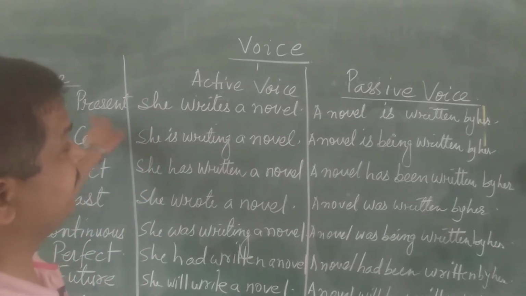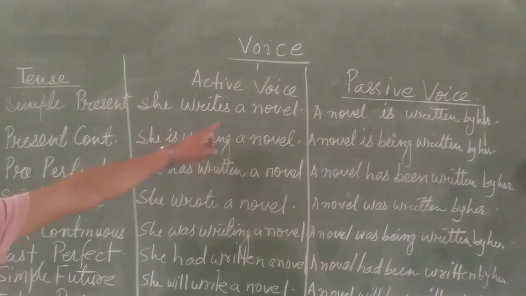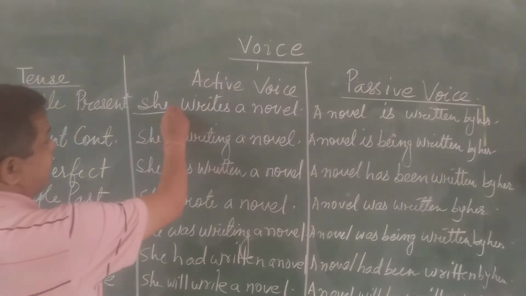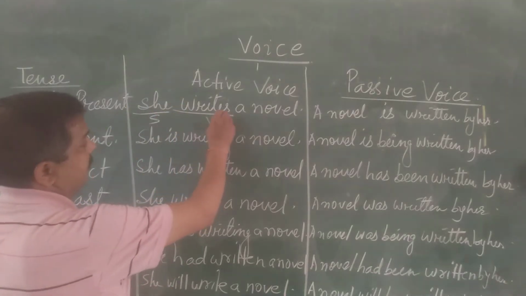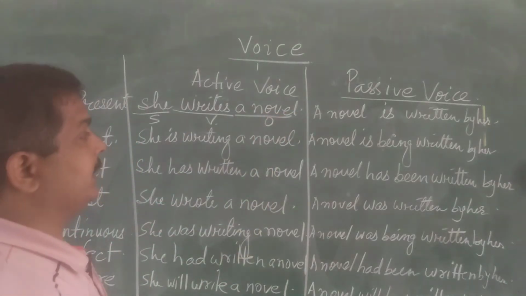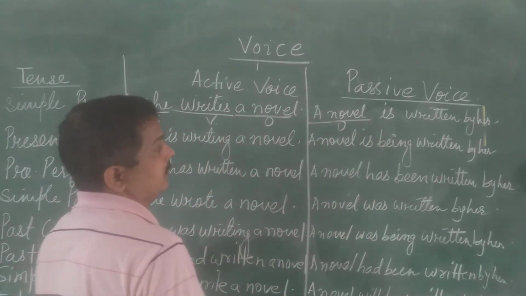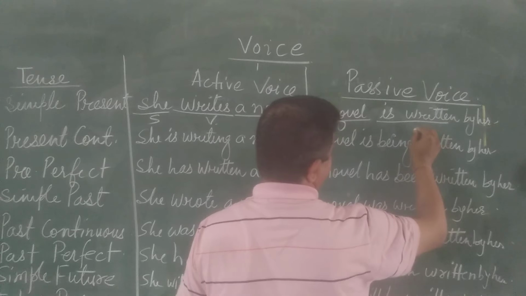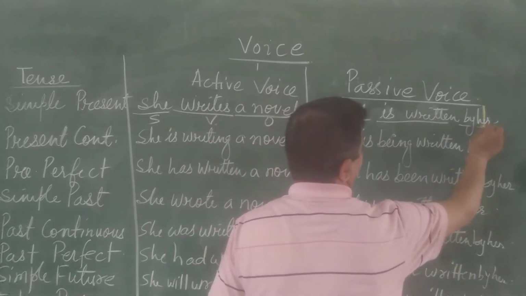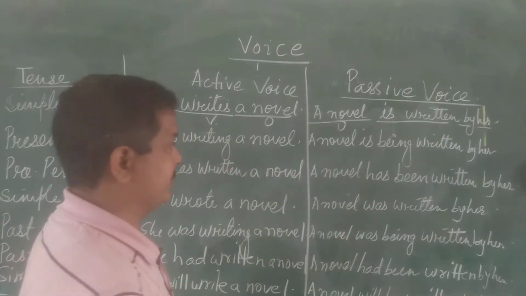In simple present tense, you can see, she writes a novel. We can change this. Here it is subject, here it is verb, and here it is object. You can see the change. Here the object has taken the place of the subject. Here it is present tense, but we have used V3, and by is used. Her, she will change according to the objective case.